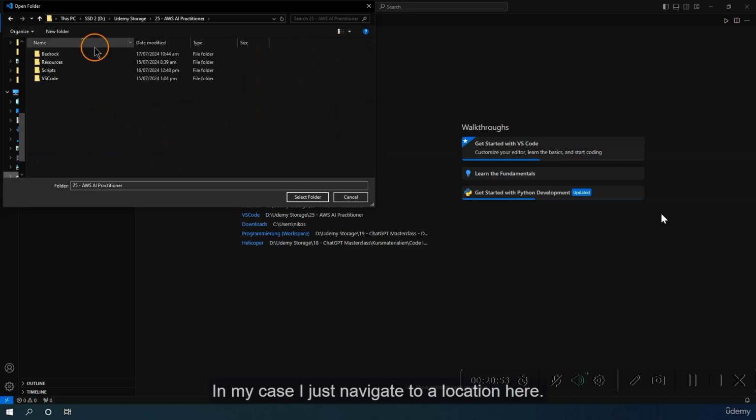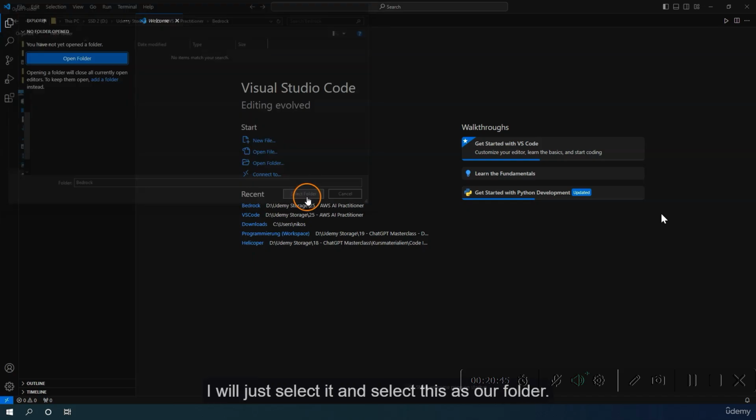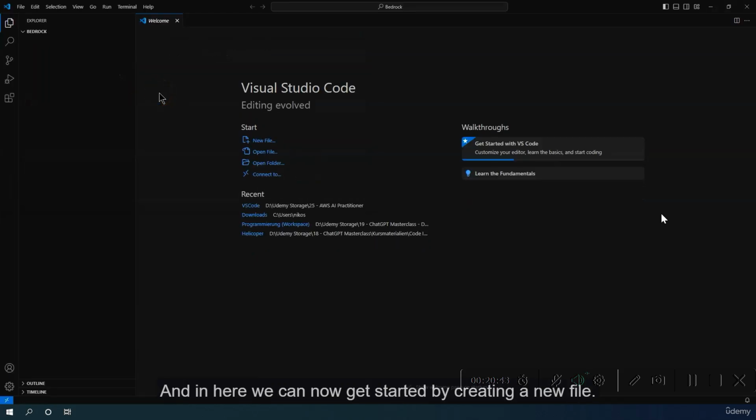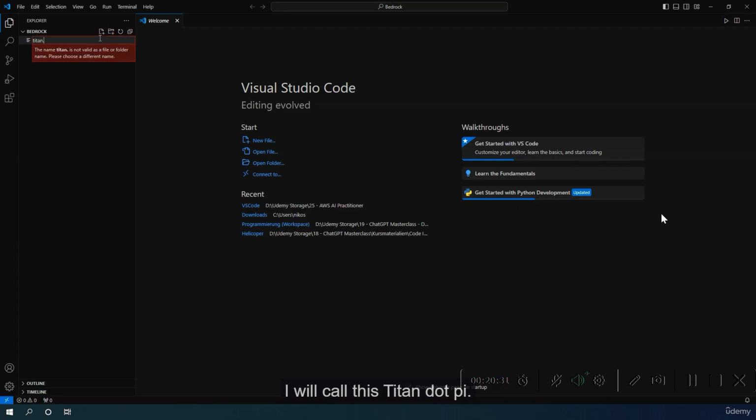In my case, I just navigate to a location. Here in this case, I have already created this folder. You can also create a new one. I will just select it and select this as our folder. And in here, we can now get started by creating a new file. We can do this by clicking here on this plus icon for a new file. And in here, we will create a Python file. I will call this titan.py. So this is the Python ending.